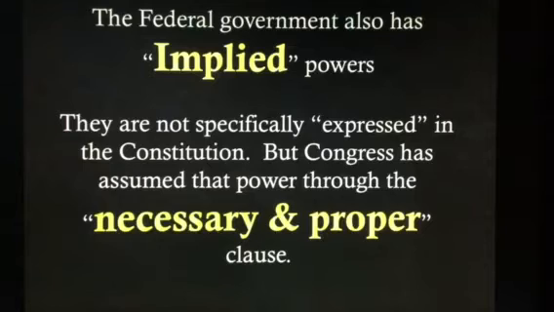So it's this clause, which we call the necessary and proper clause, that gives the federal government implied powers. These are powers that are not specifically expressed in the Constitution, but they are assumed through the necessary and proper clause.